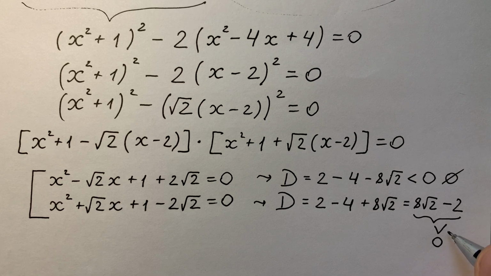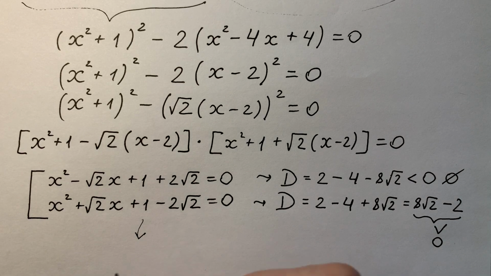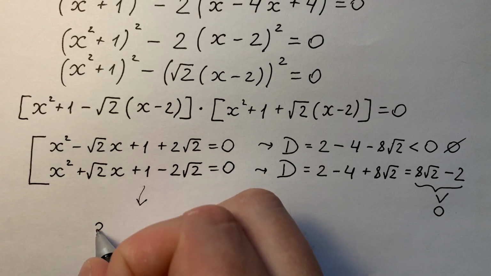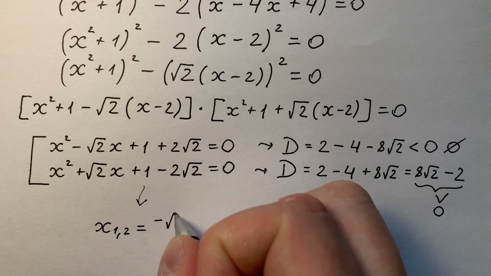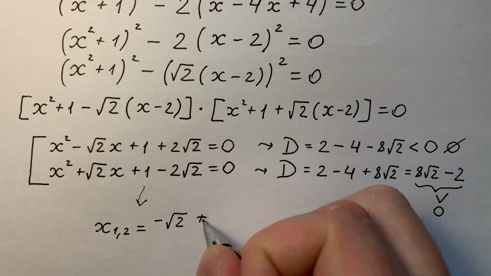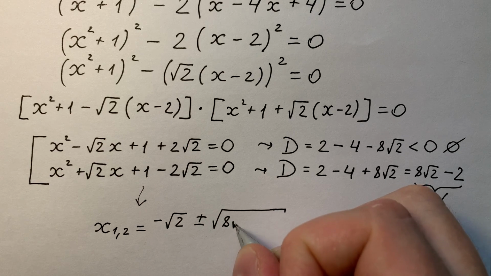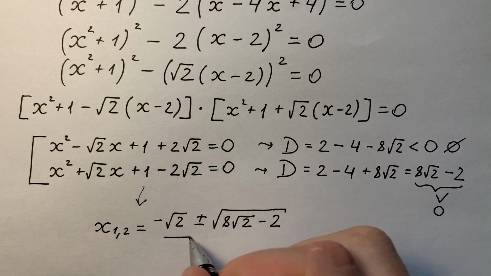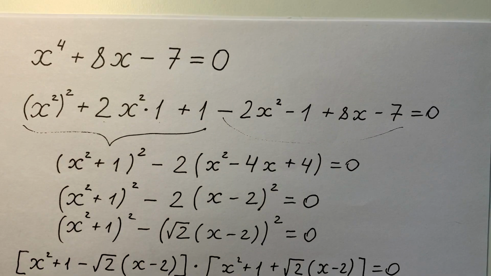And that's really good. It means that the second equation has real solutions. And here we can finally write that x first or second equals minus square root 2 plus or minus square root of the discriminant 8 times square root 2 minus 2, divided by 2. There is a solution of this creepy equation.